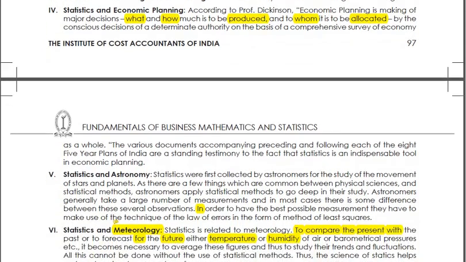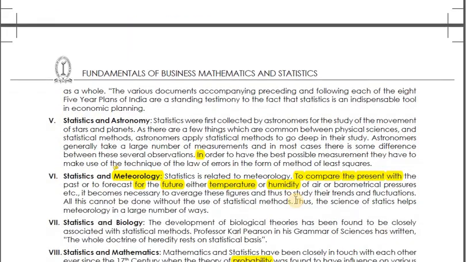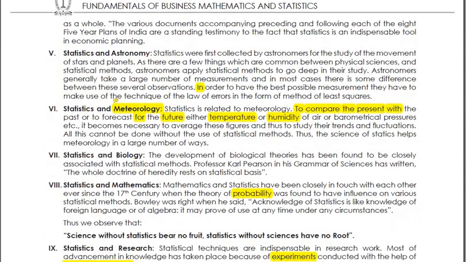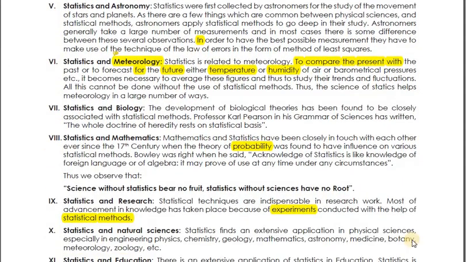Then statistics and astronomy. In astronomy also they use least squares methods and all for doing their study. Statistics and meteorology. Meteorology means what? Meteorology means a science where weather forecasting is done. So there also we need some figures, and we need some data. That data is collected through statistical methods. Then statistics and biology. These are some of the natural sciences, like biology. There also statistics is used.